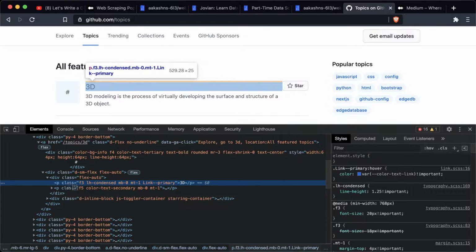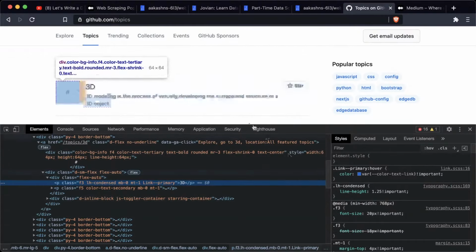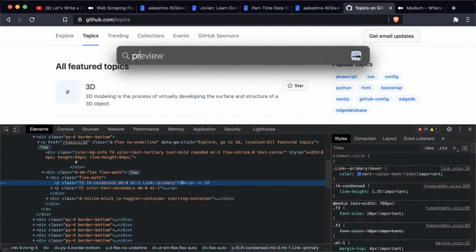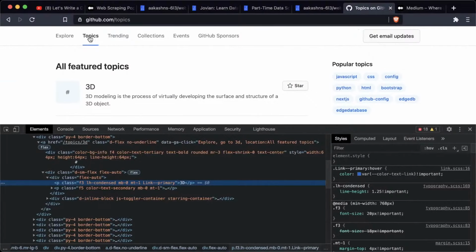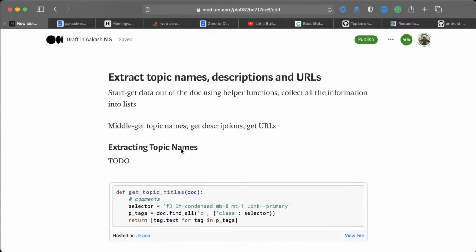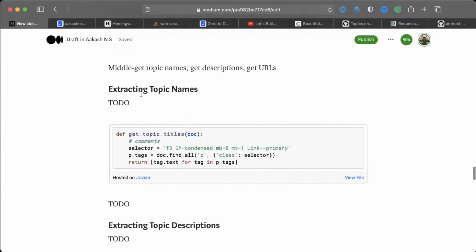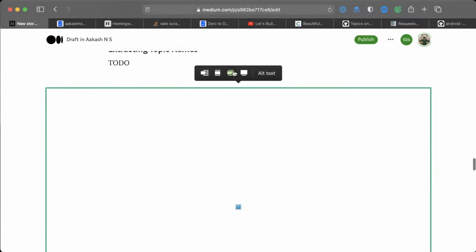So here you are just showing how to find the title on the page. So I'm just going to take a screenshot of this region right here. Okay, and I'm going to include it in the topic title. So let's see. Yeah, so I'm just going to include it here on extracting topic names. I'm going to include this image saying that this is how you can find the topic name. Yeah, and you can select different sizes, but I'm just going to use this set size here.